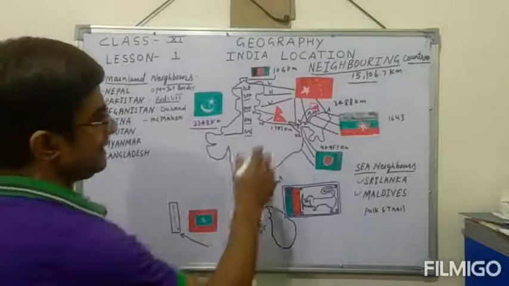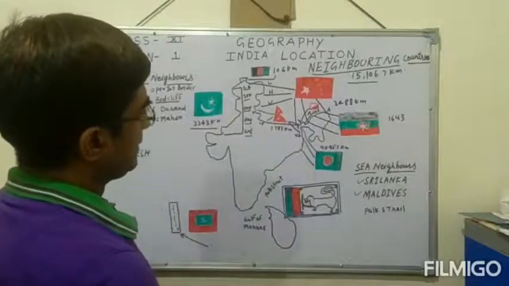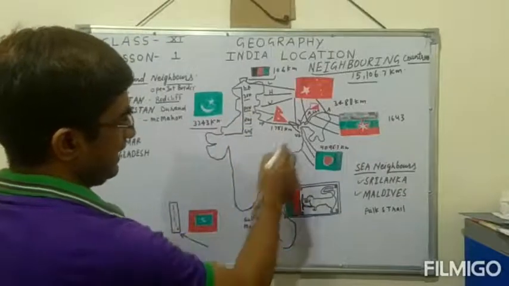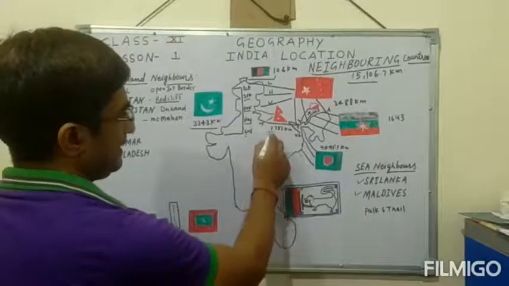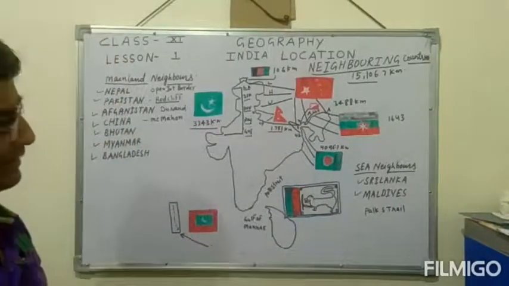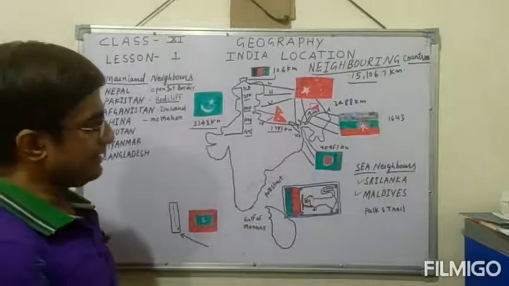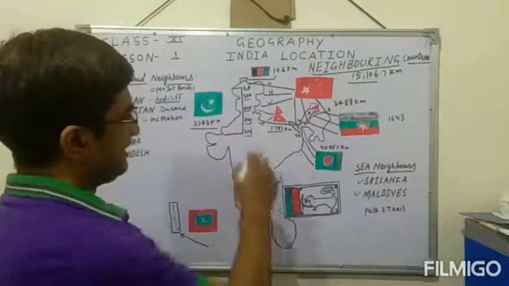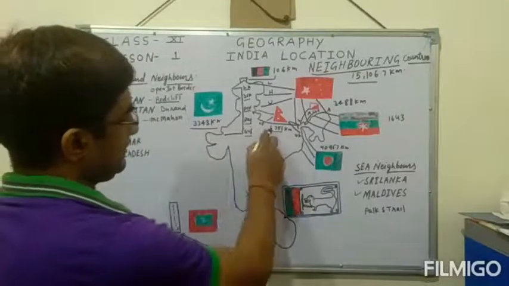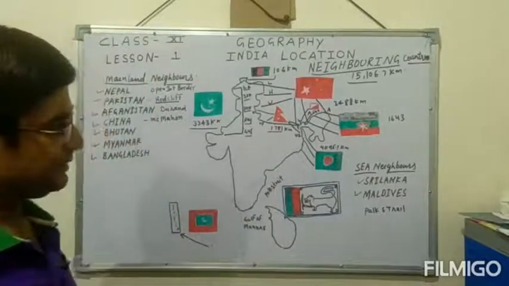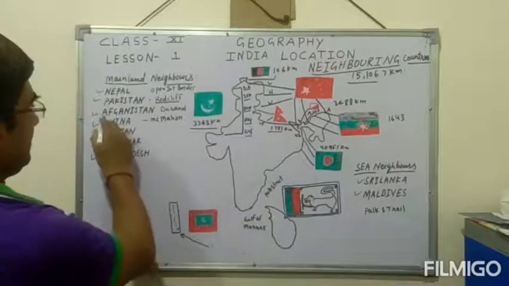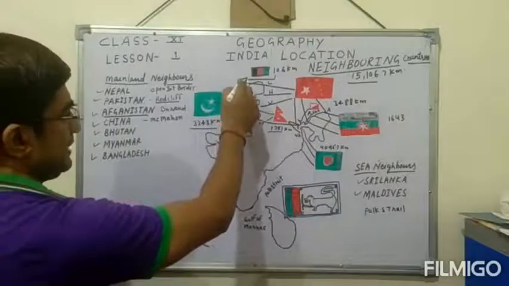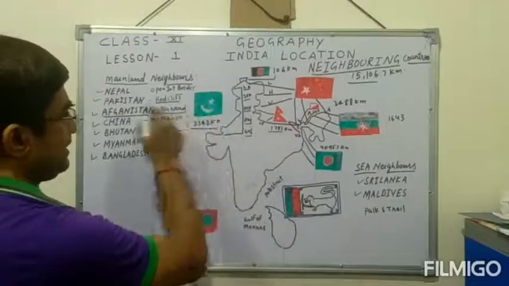The next country is Nepal, and we share the boundary with Nepal through the states of Uttaranchal, UP and Sikkim, and some area of West Bengal. The length we share with Nepal is 1,751 kilometers. A very important thing is that we have no kind of restriction between the two countries. And one thing I missed: the line that divides India and Afghanistan is the Durand line.